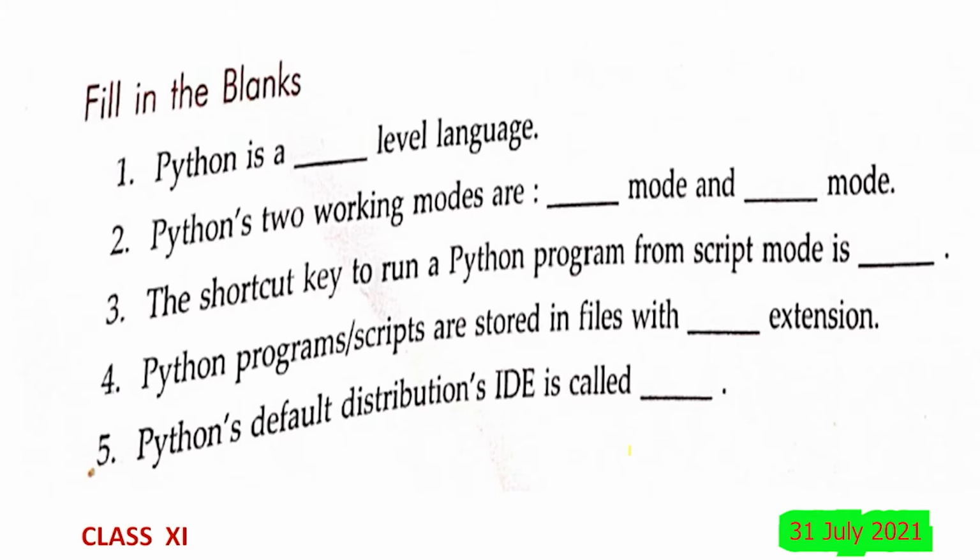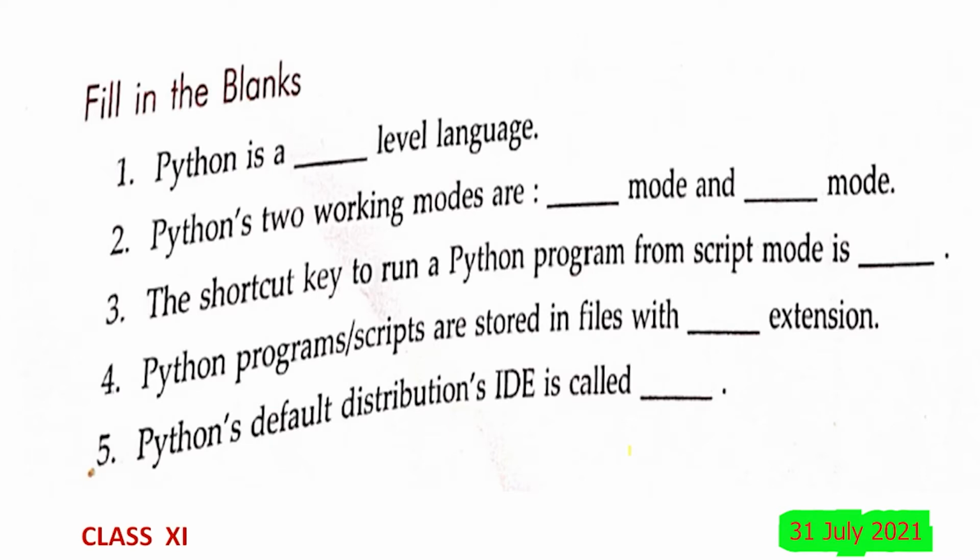The short key to run a Python program from script mode is, what is that? F5. If you tap the function key F5, it will take you to the execution mode for the program typed in script mode. Python programs or scripts are stored in files with dash extension. What is the extension of Python files? .py, remember. And the fifth one, Python's default IDE is called, what is that exactly? IDLE, Integrated Development and Learning Environment.